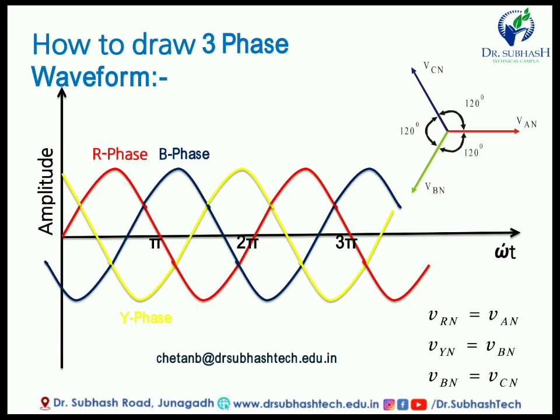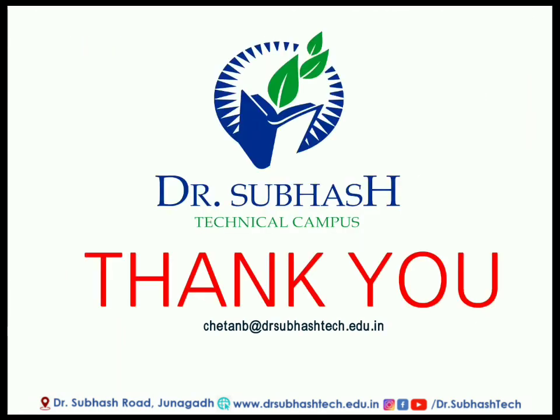So friends, this is about the rectifier circuit, the controlled rectifier. Now you have to identify uncontrolled and controlled. Whenever we use diodes in a rectifier, it becomes uncontrolled. Whenever we use SCRs in a rectifier, it becomes controlled, because we control the gate current, and according to the gate pulse we control the output voltage. So friends, you have to draw this waveform and practice it in your notebook, so you can easily and directly draw this three phase waveform. Okay, this is about the rectifier.